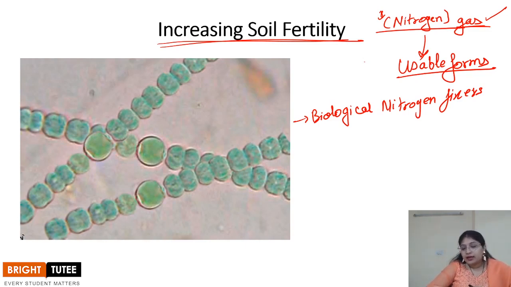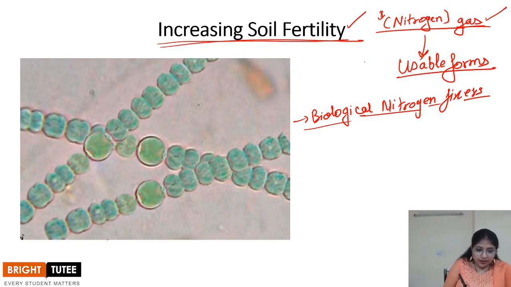You will see that the fertilizer that he is using is rich in nitrogen, right? That fertilizer actually helps in increasing the soil fertility. That is the reason why these biological nitrogen fixers are really important, because they naturally help in increasing the soil fertility. On the other hand, fertilizers are chemical products which are quite not good for our environment, right? So in this way, we see how these biological nitrogen fixers help us in increasing the soil fertility.